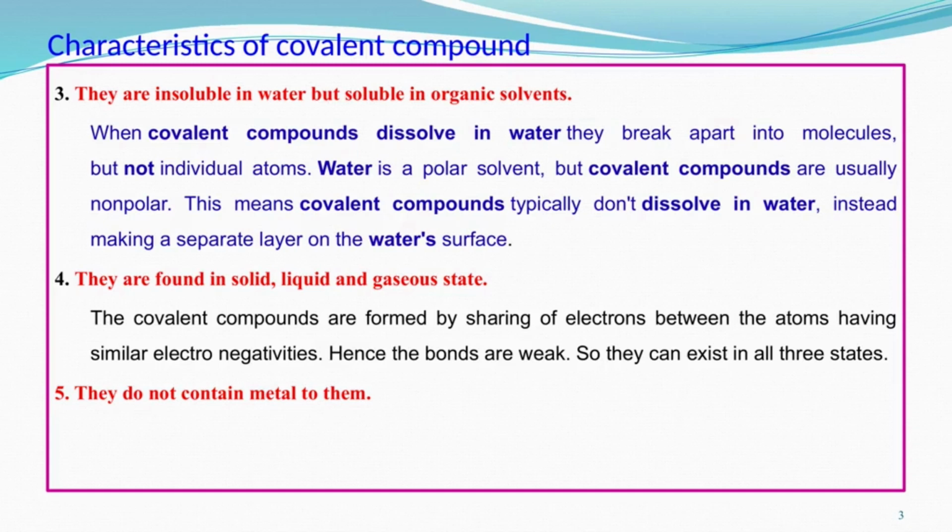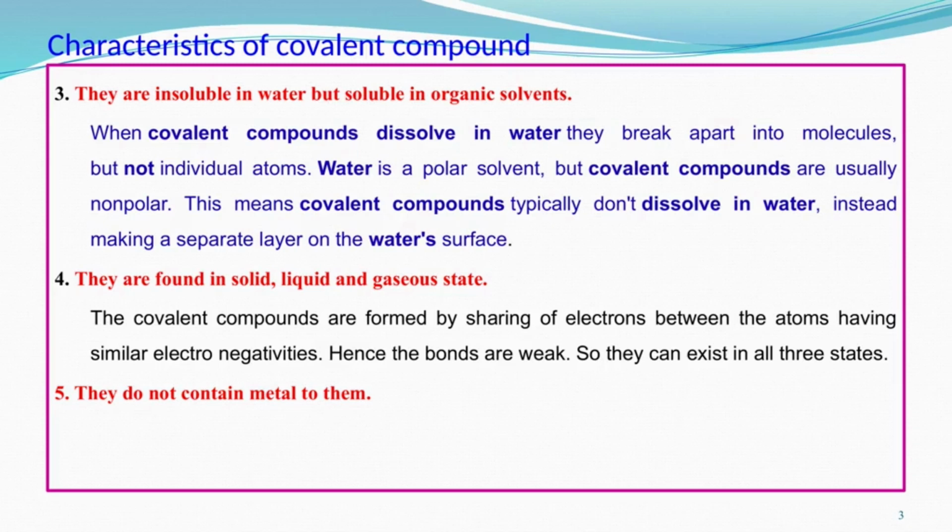Water is a polar solvent, but covalent compounds are usually non-polar. So, due to this, they typically do not dissolve in water, instead making a separate layer on the water surface.